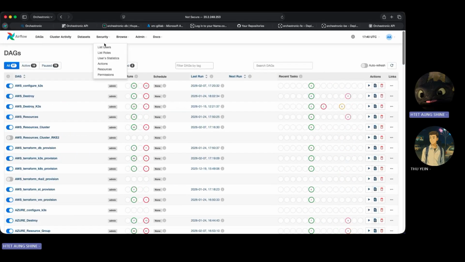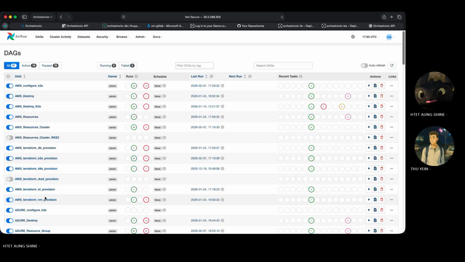Here, once you deploy or configure any cloud resources, we use these Apache Airflow script files. For our cluster provisioning, we use these three configuration scripts.